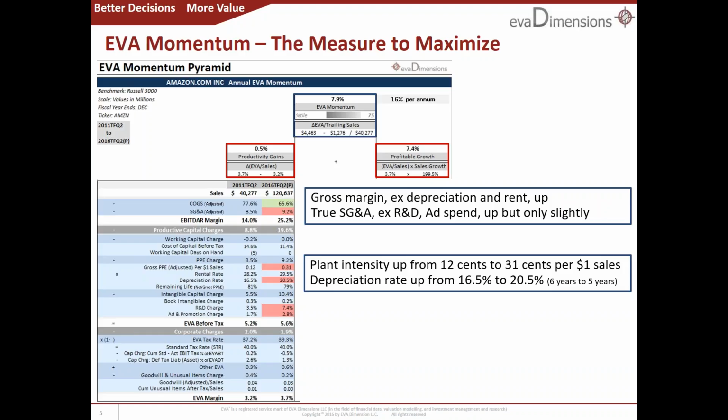The explosion in plant capital had another consequence, by the way. It precipitated a material reduction in Amazon's ROI. How is it possible that the company's EVA margin relative to sales went up, but EVA relative to capital went down? Simple. The ratio of capital to sales increased a lot.